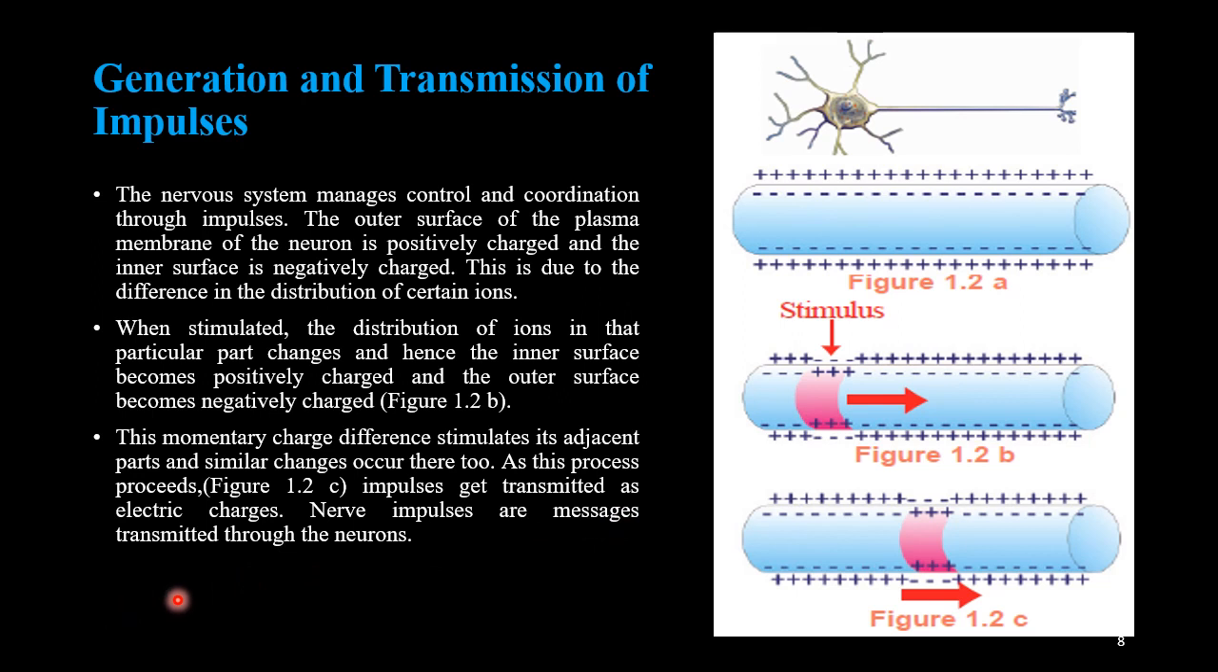Nerve impulses are messages transmitted through the neurons. So this stimulus has changed the ion composition of the plasma membrane of the nerve cell or neuron. Hence, it can be considered an impulse. So this change is itself the impulse. Here the impulse is generated and this is transmitted to the nearby part. Here also the ion composition changes, and likewise the impulse is transmitted. So this is how an impulse is generated and transmitted in a nerve cell. This impulse transmission is very fast, and this actually helps in the control and coordination of nervous activities.